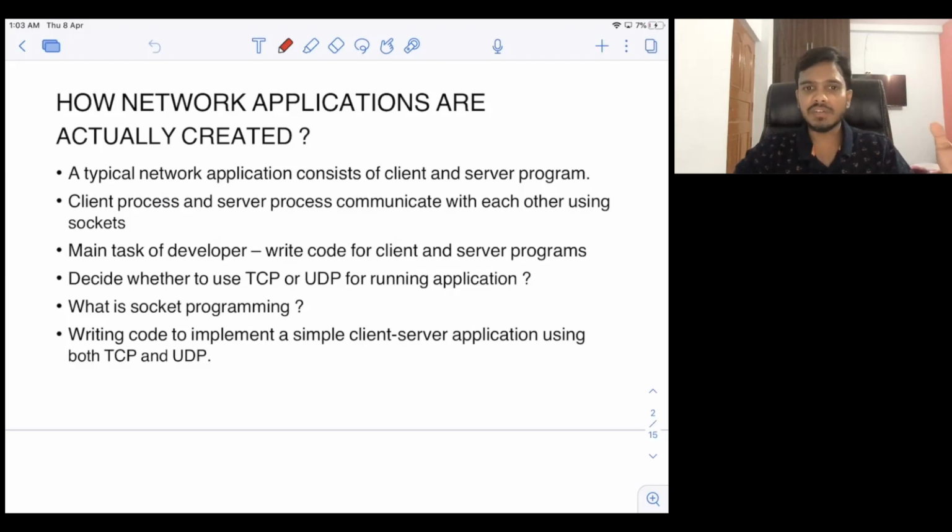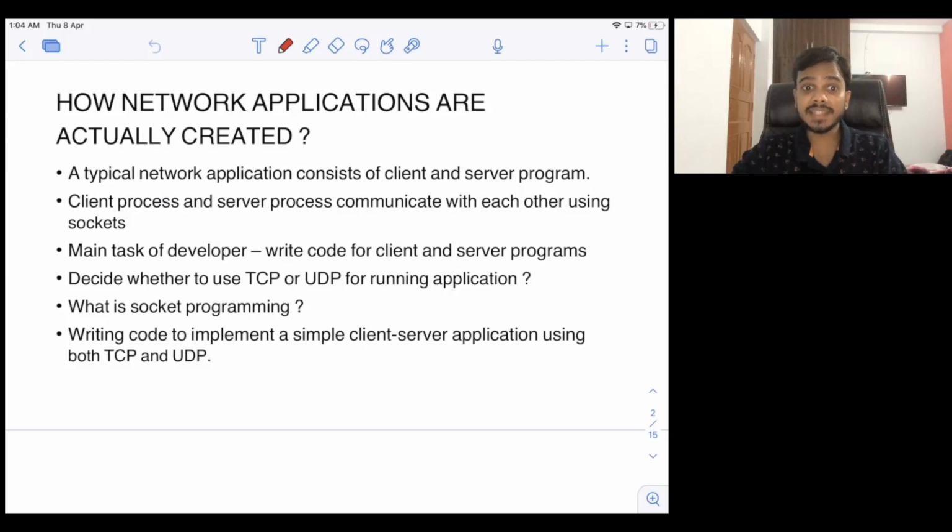Now, the main task of a developer is to write code for client and server programs. A developer does not have to worry about the infrastructure itself, the routers and all that are in the middle that help in transmitting the data. They do not have to worry about the data link layer, network layer, or transport layer. They just have to write the application program for client and server.